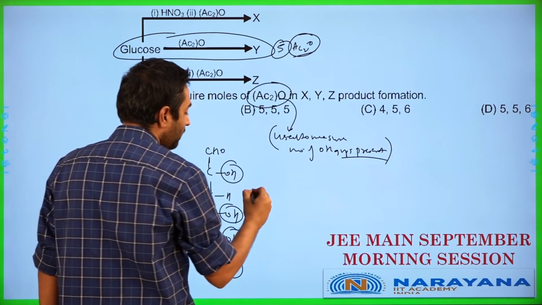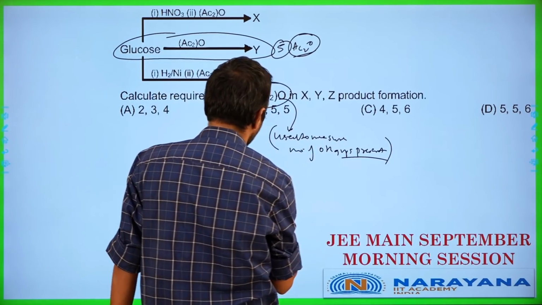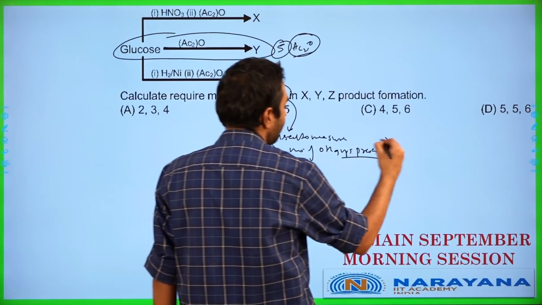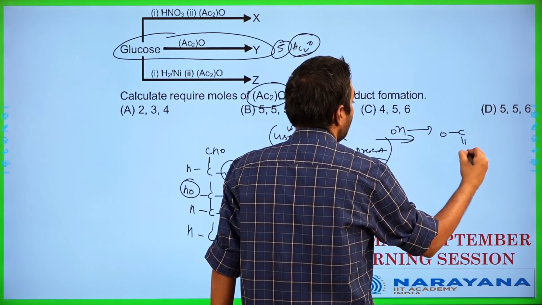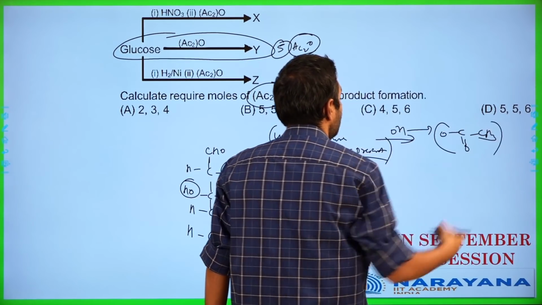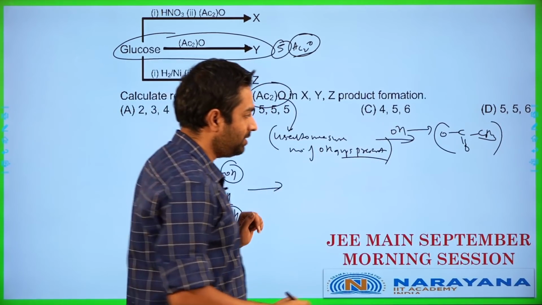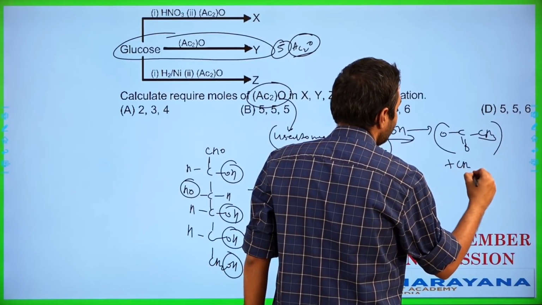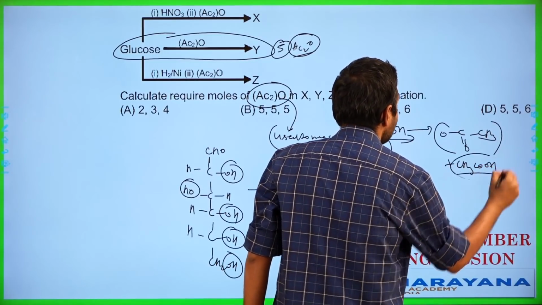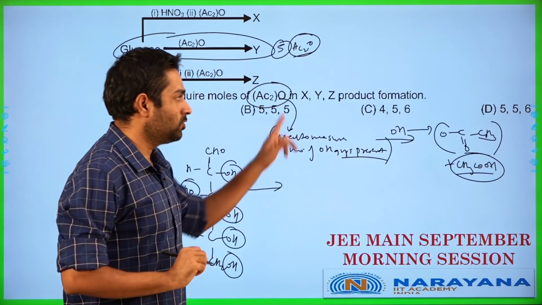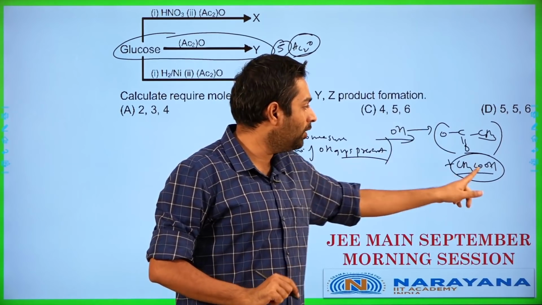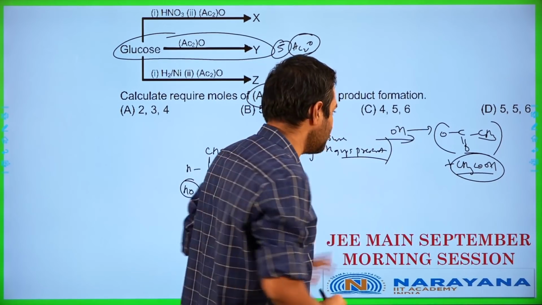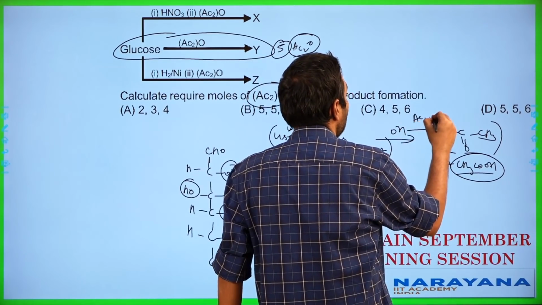What is going to be the product in that particular case? Every OH group, when you react it with acetic anhydride, changes to become OCOCH3. So the OH group becomes OCOCH3 and one molecule of CH3COOH gets kicked out in this process. This is the reaction with Ac2O in general.